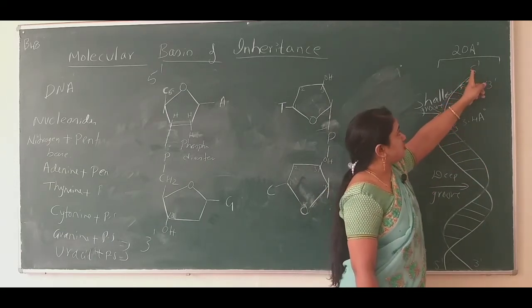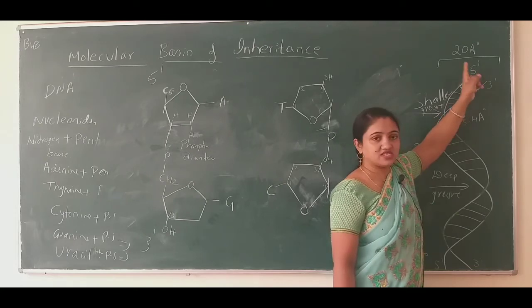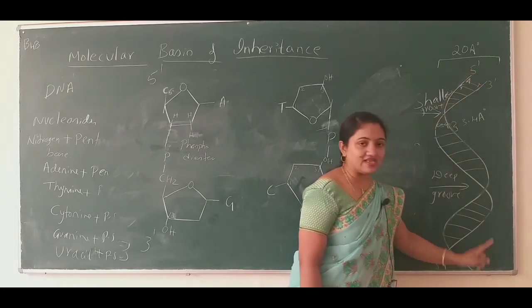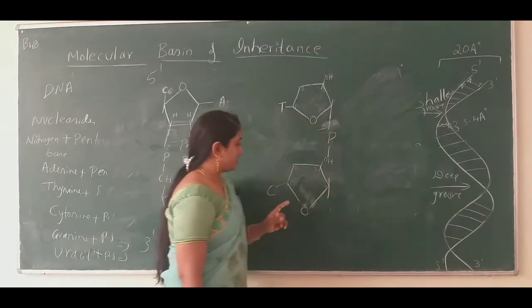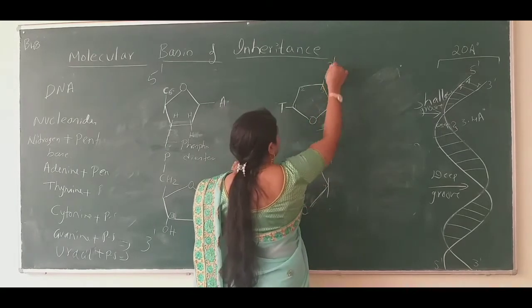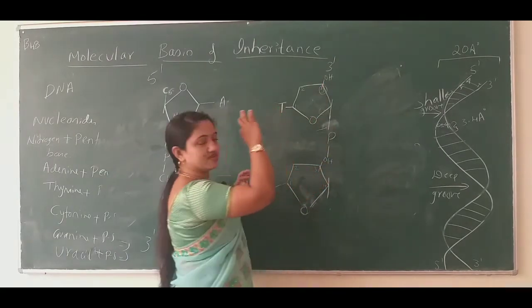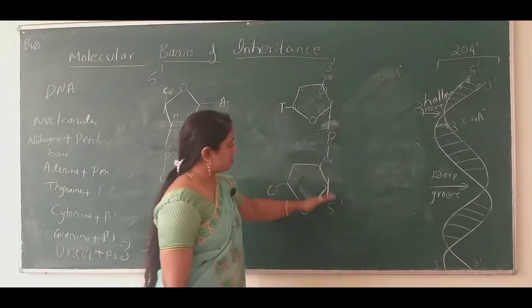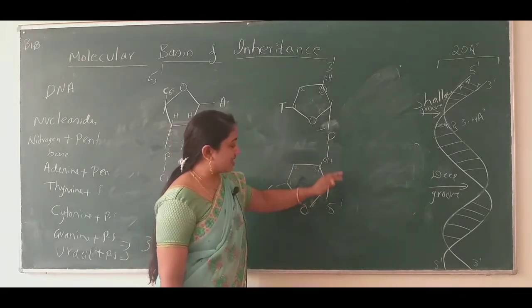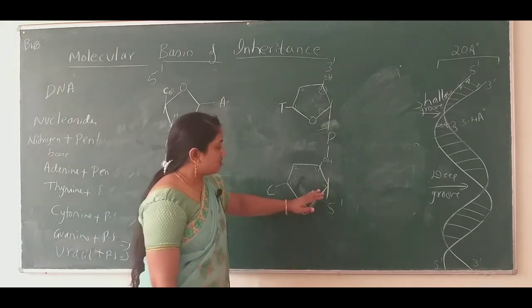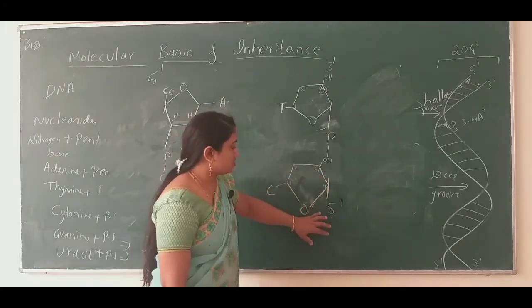At the top of the strand the free end has 5 prime, and at the bottom of the strand it has 3 prime free end. Coming to this strand, it has 3 prime as a free end, and at the bottom of this strand, carbon number 5, nothing is attached to this nucleotide.